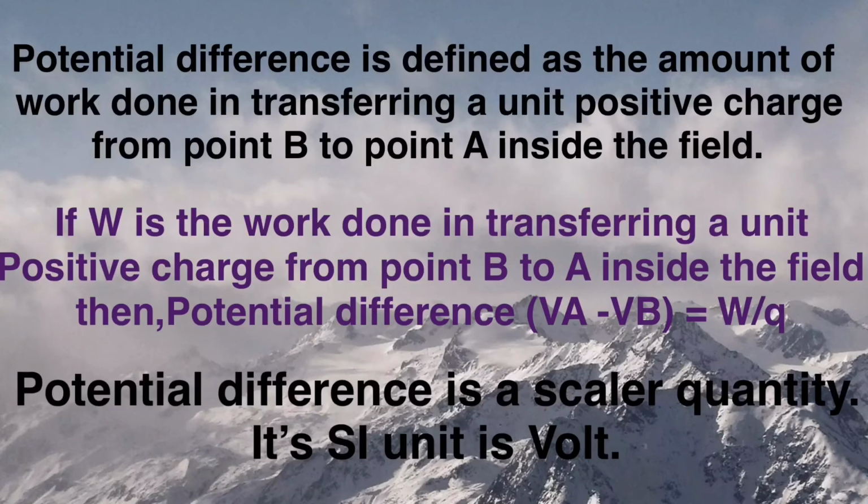If W is the work done in transferring a unit positive charge from point B to A inside the field, then potential difference is given by the formula VA minus VB is equal to W upon Q. Potential difference is a scalar quantity. The SI unit of potential difference is volt. It is due to this potential difference that current flows in a conductor.